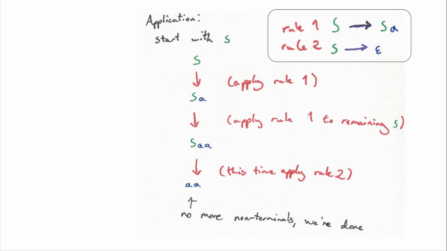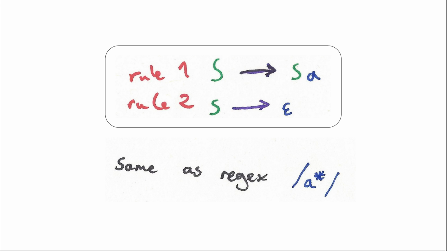There are no non-terminals left in the string, so we're finished. AA is a string in this grammar. It's a valid language string. So basically this is saying that this grammar here is equivalent to this regex over here. This is just any number of A's, and that's it. Any other string is not valid in this grammar. Any questions? Everyone following along? Cool.